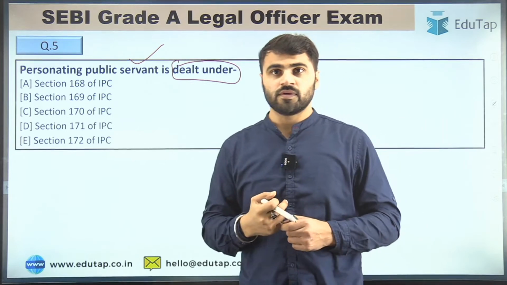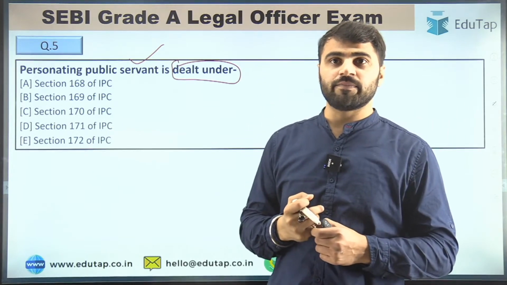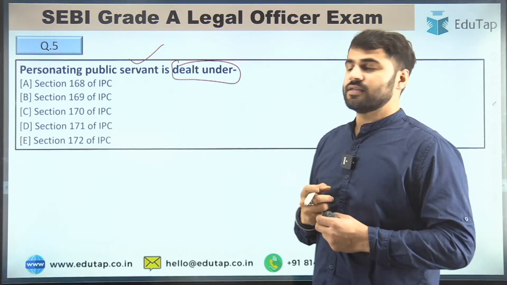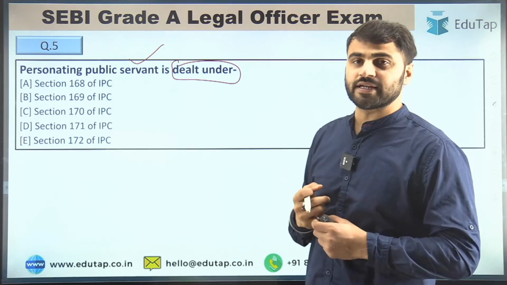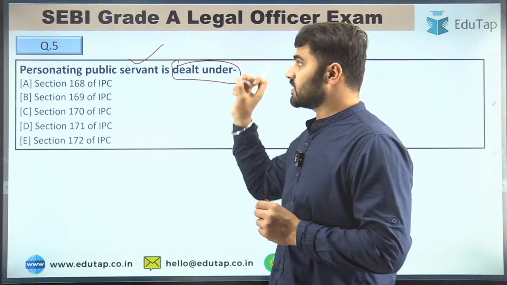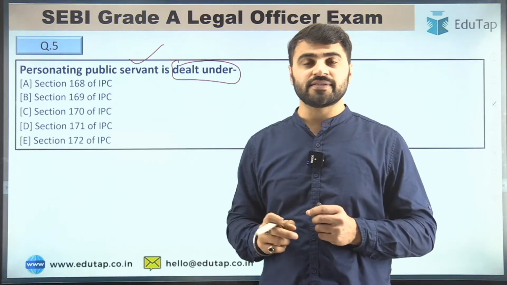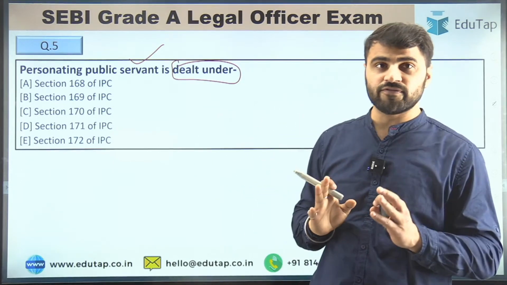Ujjwala is saying option B for the 4th question. Yeah, you are right. So it's B, the right answer for question number 4. Now we are discussing question number 5. Tell me the right answer, guys. What is the right answer for question number 5?